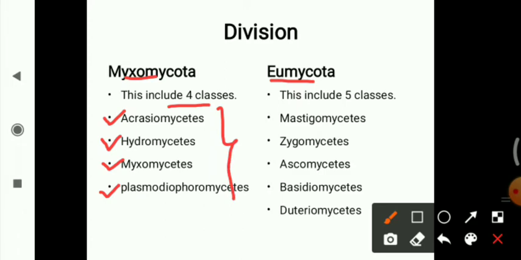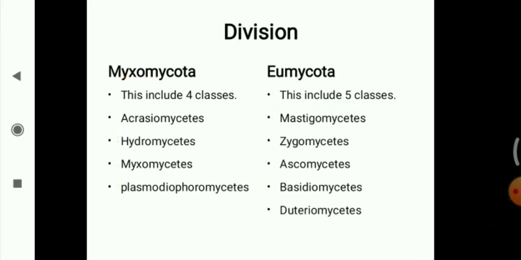Whereas Eumycota includes 5 classes: Mastigomycetes, Zygomycetes, Ascomycetes, Basidiomycetes, and the last one, Deuteromycetes, the imperfect fungi. We will study each and every class.